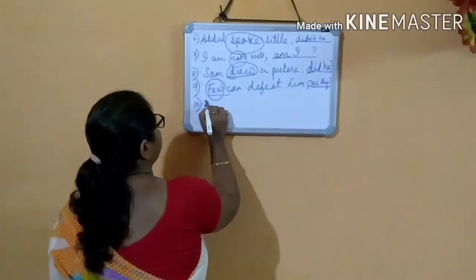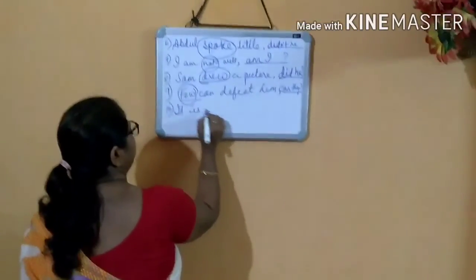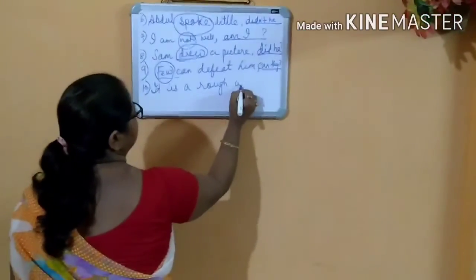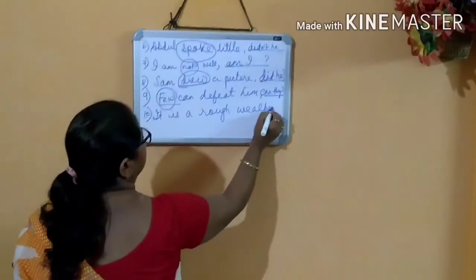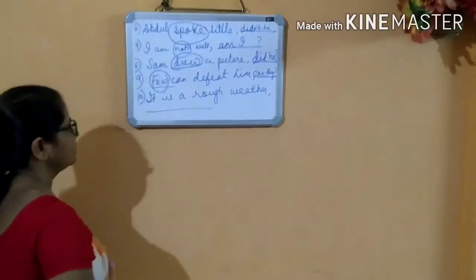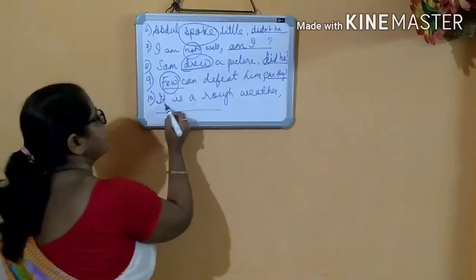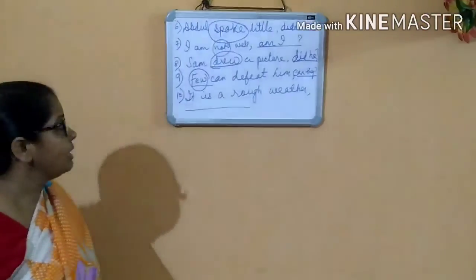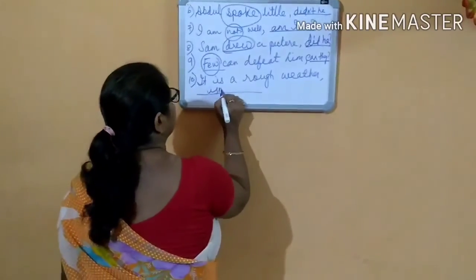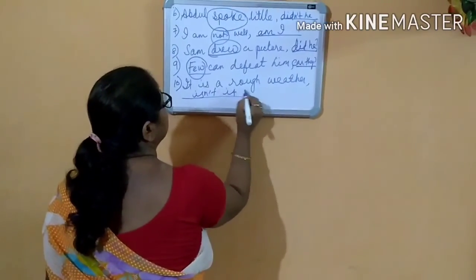Next, it is a rough weather. There is no negative sense in the sentence. So it will be, isn't it? Then question mark.